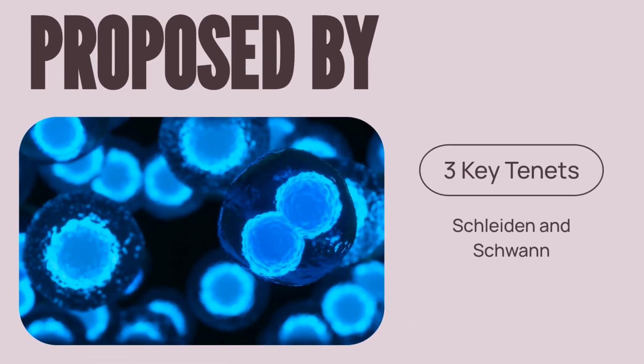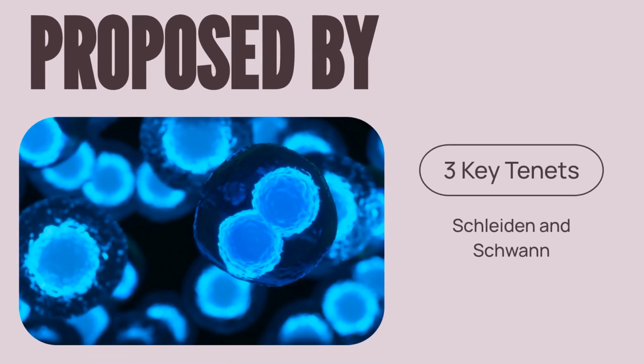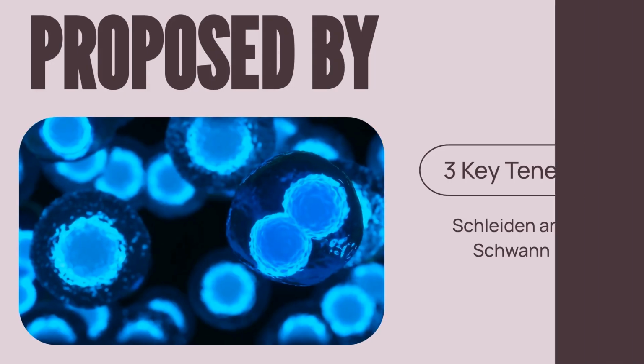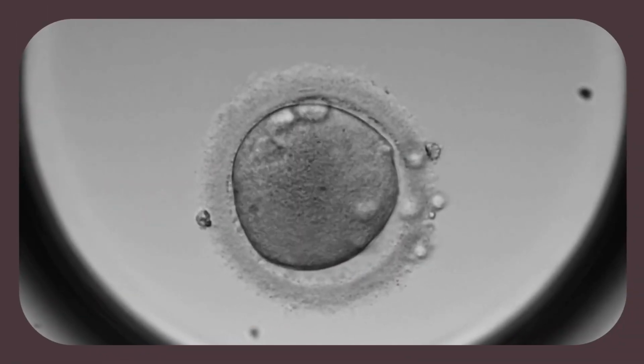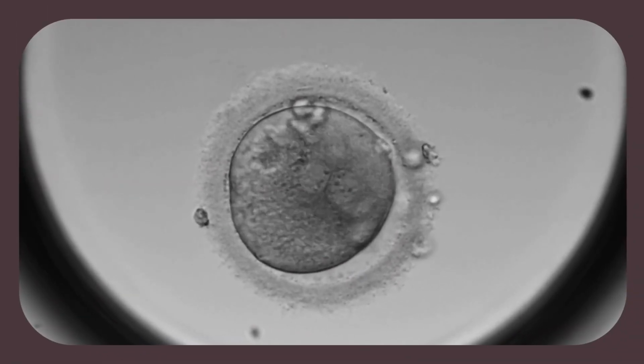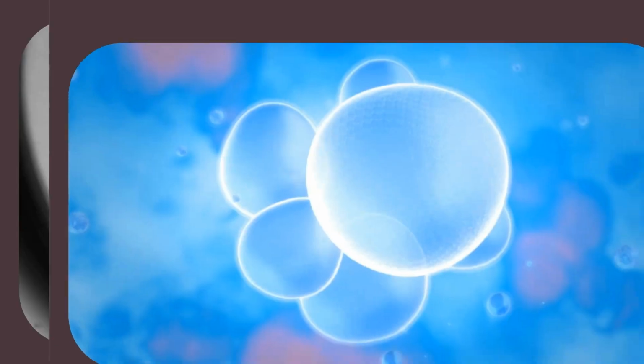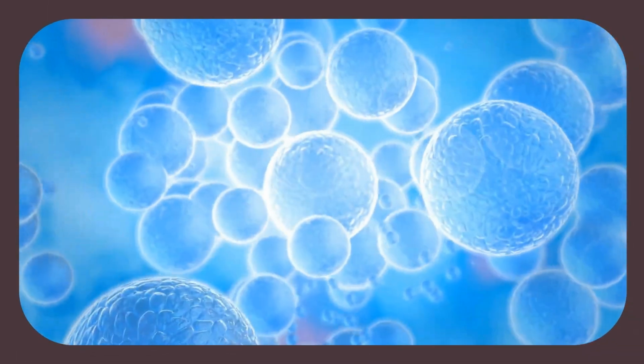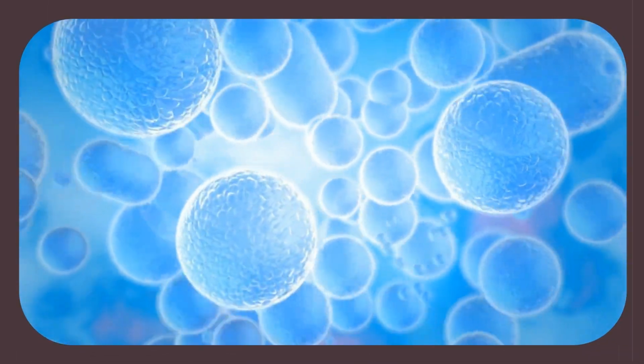The cell theory, proposed by scientists Schleiden and Schwann, contains three key tenets. First, all living organisms are made of cells. Second, cells are the basic building blocks of life. And third, every new cell develops from a pre-existing cell.